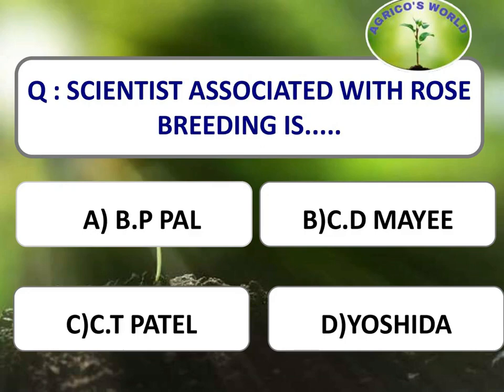Scientist associated with rose breeding. B.P. Pal is the scientist who is associated with rose breeding, and there is also a variety in rose which is B.P. Pal. And Fukuoka is the scientist who is associated with natural farming. C.D. Mayee and C.T. Patel are the cotton scientists.